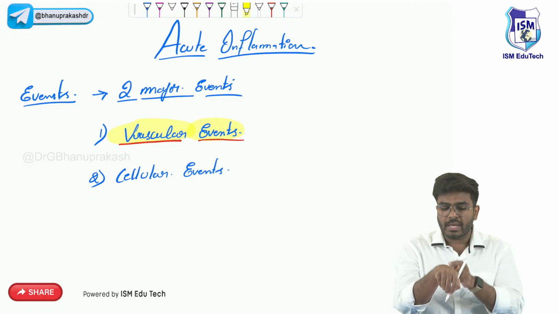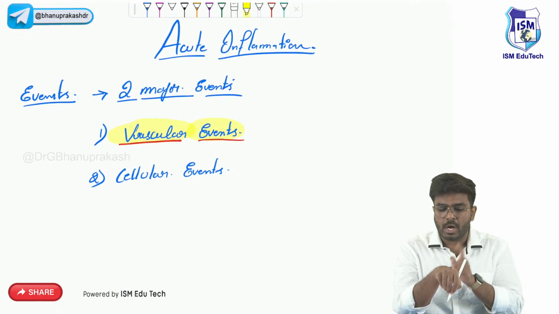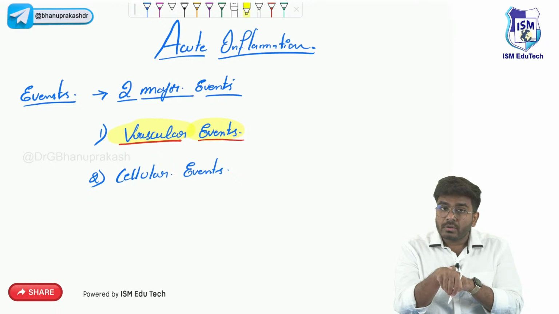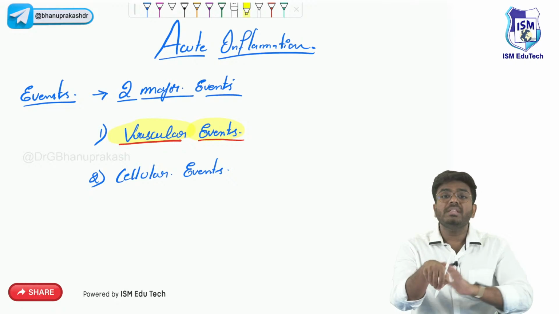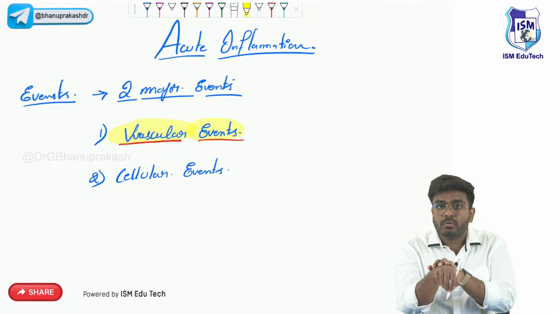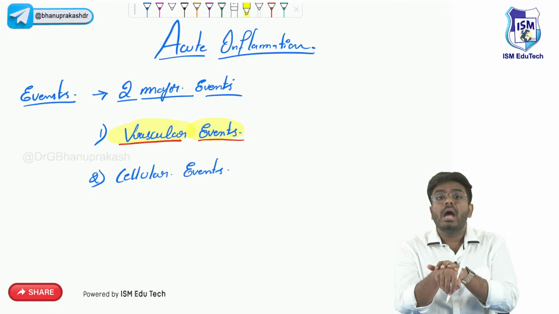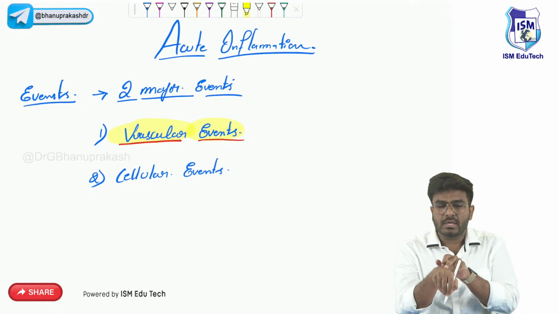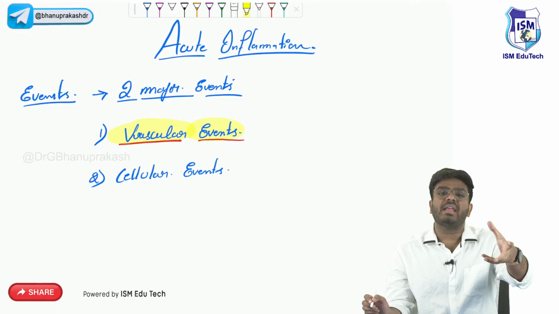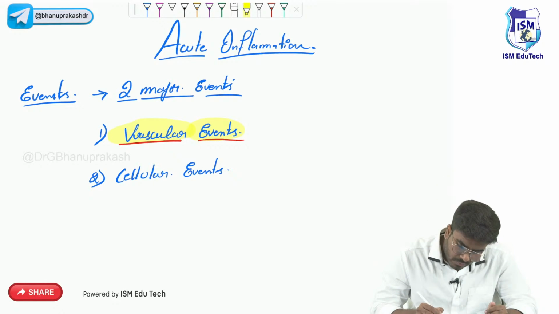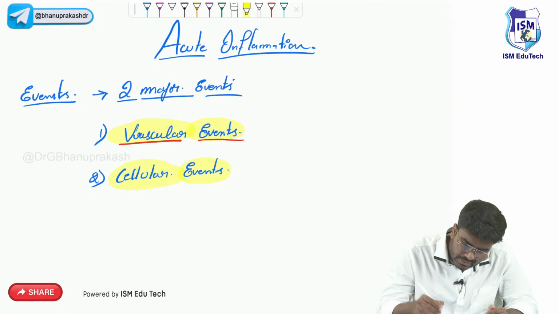My body knows, oh my god, some harmful fellow is sitting over here. So the WBCs from my body have to come to this particular area and neutralize the bacteria. So some cellular events will happen. Followed by vascular events, there will be cellular events.